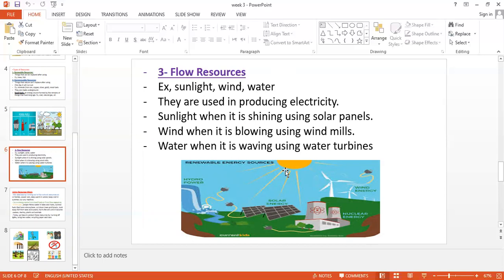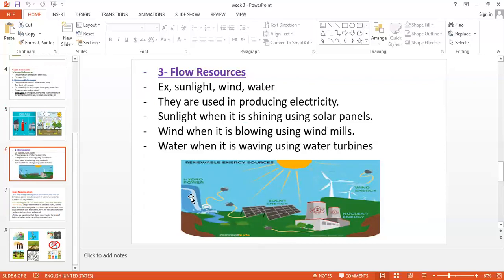When it's shining in the day, here these are solar panels. These solar panels get the sunlight and change it to electricity. Look at the wire, the solar panels changed the sunlight to electricity. Also here the windmills. When the wind is blowing, these look like fans, using the movement of the wind to produce electricity too. These are the wind fans or windmills that use the movement of the wind to produce electricity.